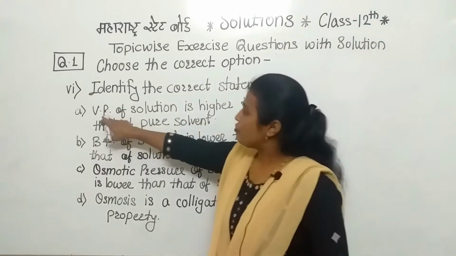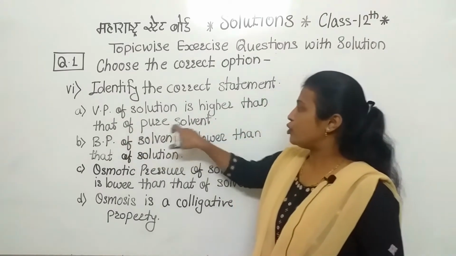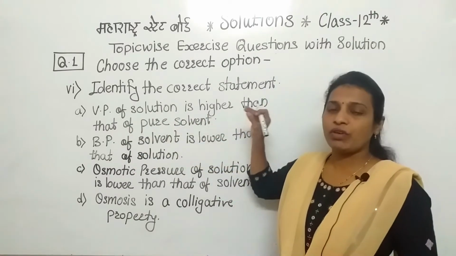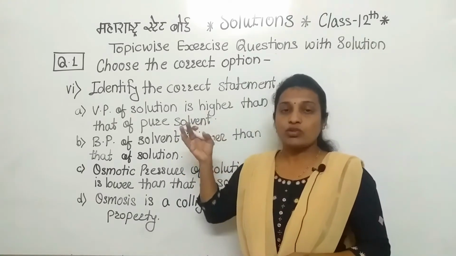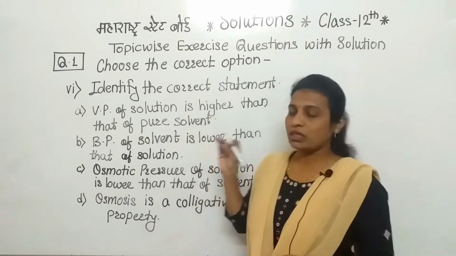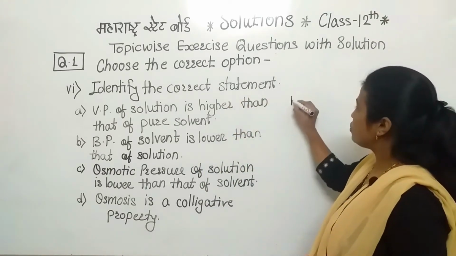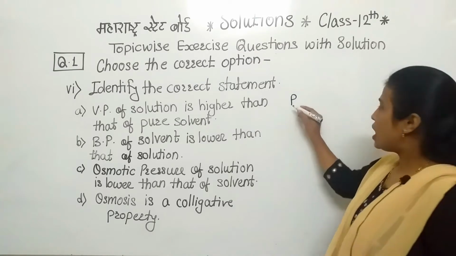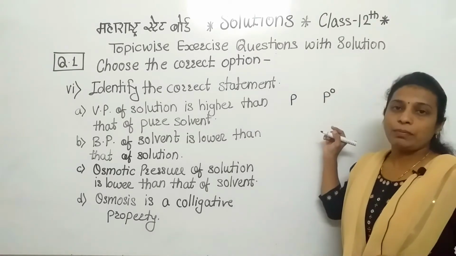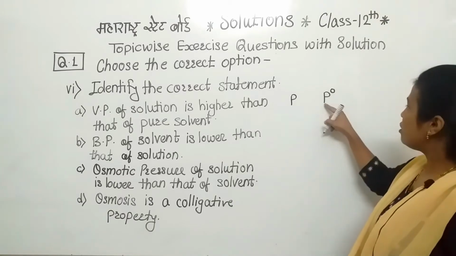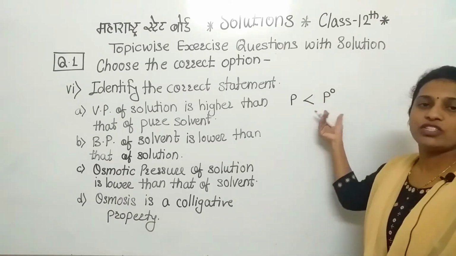Firstly, the vapor pressure of solution is higher than that of pure solvent. They have given the vapor pressure of the solution and the vapor pressure of the pure solvent, so we have to discuss whose vapor pressure will be greater. The vapor pressure of solution is denoted by P, and the vapor pressure of pure solvent is denoted by P naught. If we consider the pure solvent, its vapor pressure is the greater one.